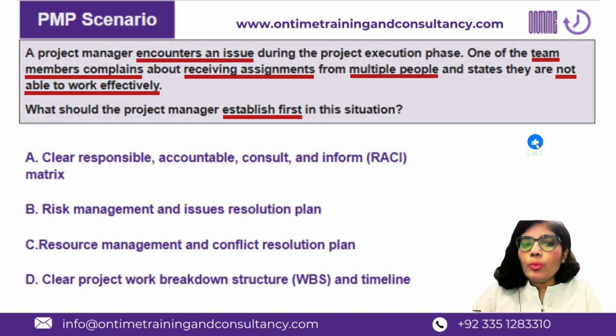A, clear responsible, accountable, consult, and inform matrix. B, risk management and issue resolution plan. C, resource management and conflict resolution plan. D, clear WBS and timeline.